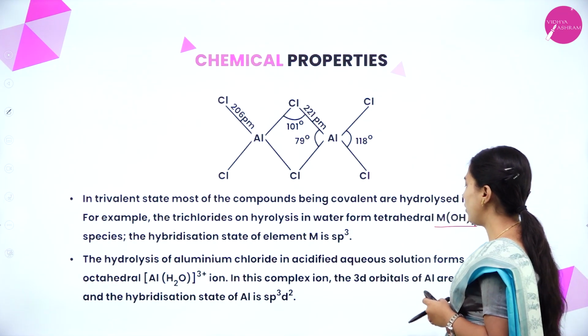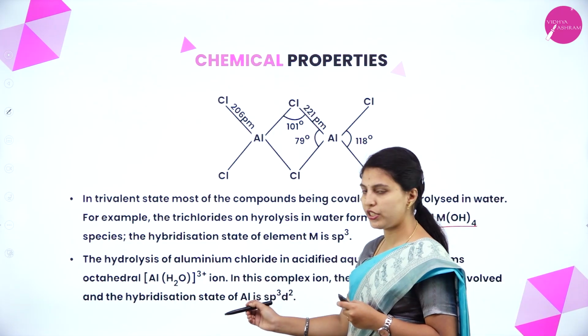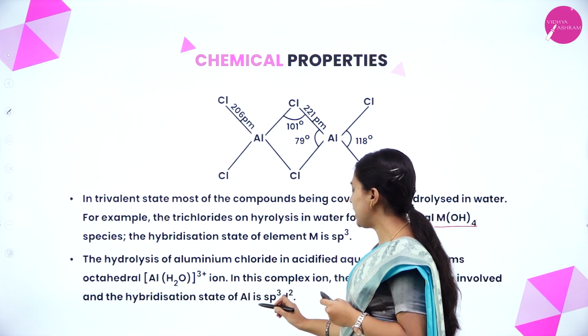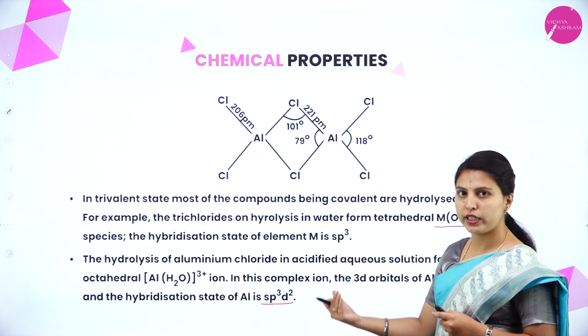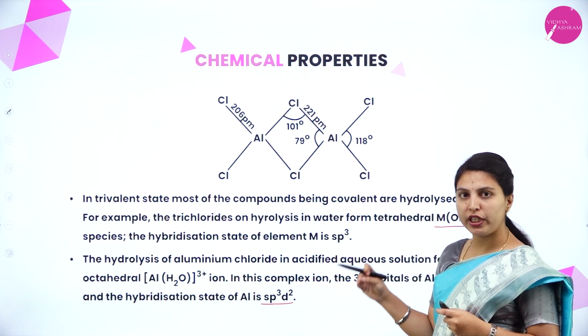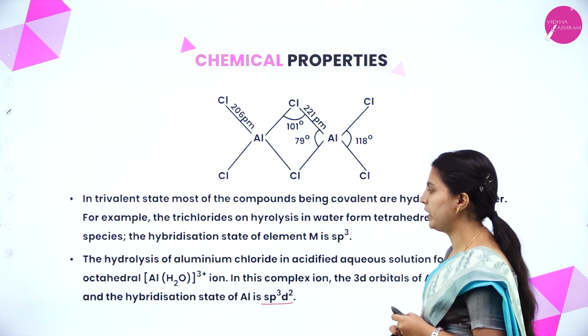In this complex ion, the 3d orbitals of aluminium are involved and the hybridization state of aluminium is sp3d2. After getting hydrolyzed from tetrahedral to octahedral, there is an involvement of d orbitals. So, it will form sp3d2 hybridization.